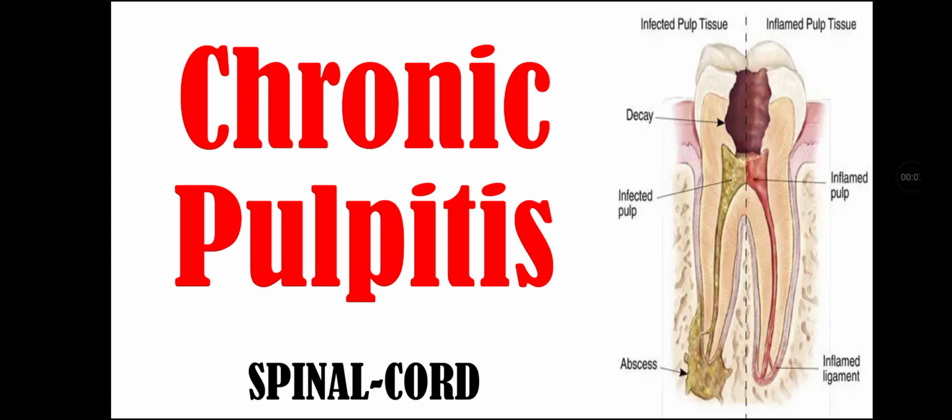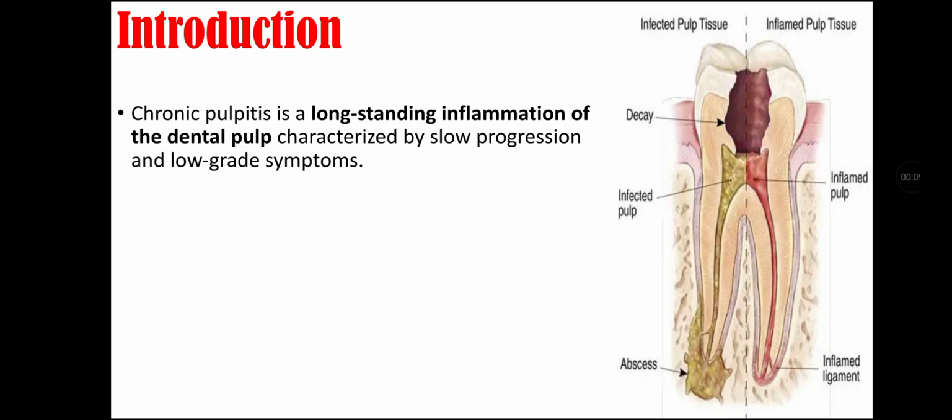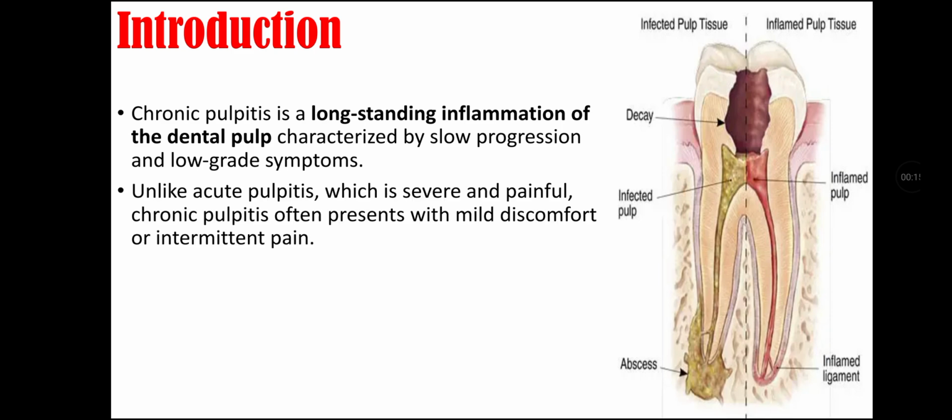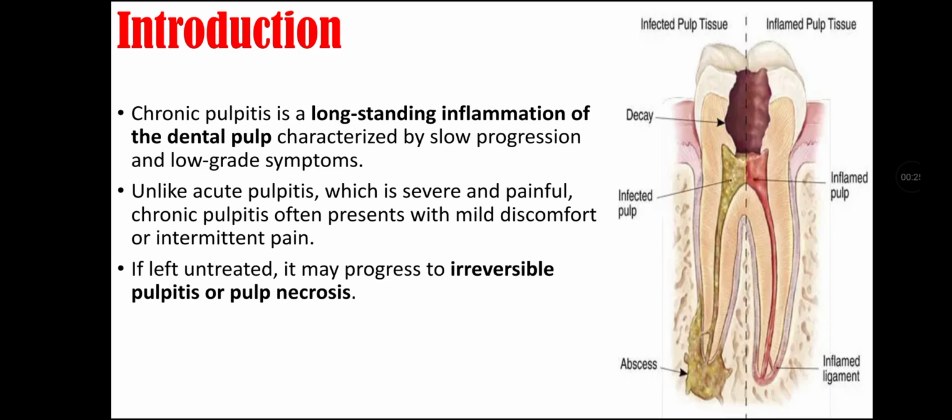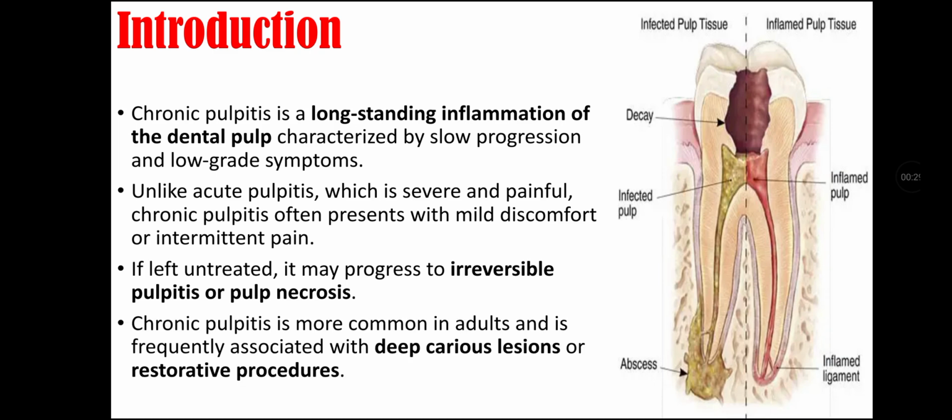So let's start the topic with the introduction. Chronic pulpitis is long-standing inflammation of dental pulp that is characterized by slow progression and low-grade symptoms. Unlike acute pulpitis, which is severe and painful, chronic pulpitis often presents with mild discomfort or intermittent pain. If left untreated, it may progress to irreversible pulpitis or pulp necrosis.